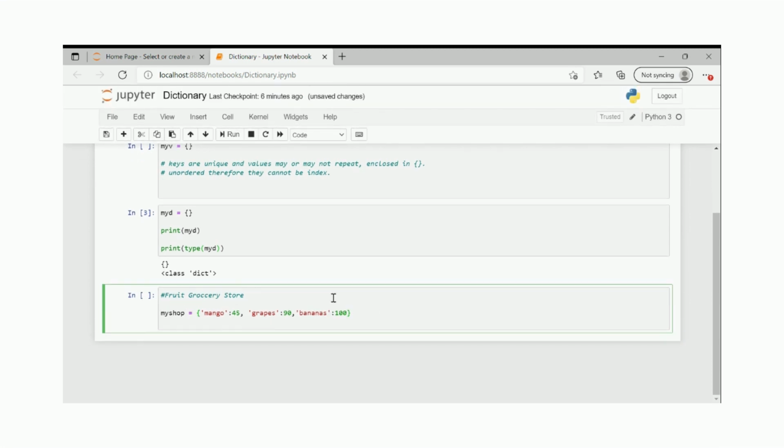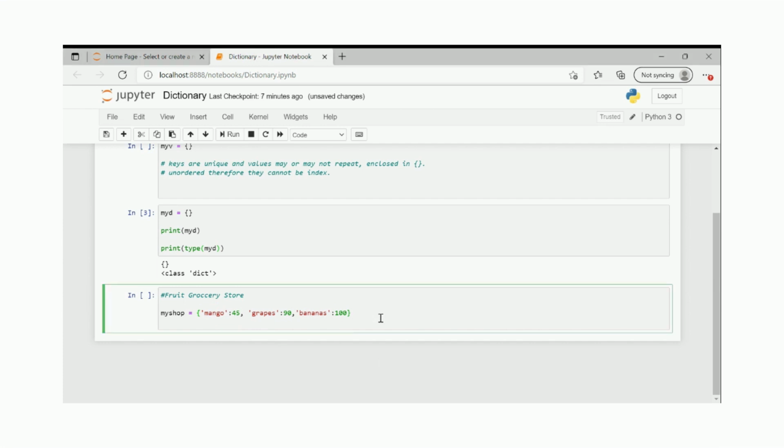Now understand, for the first time, that anything which is in the curly braces is a dictionary. They are separate key values. The one that I've highlighted is one key, and the other that I've highlighted is another key, separated by a comma, and the key and value are differentiated via a colon. So this is one key value, this is one key value, this is one key value. The total is three key value sets, right?